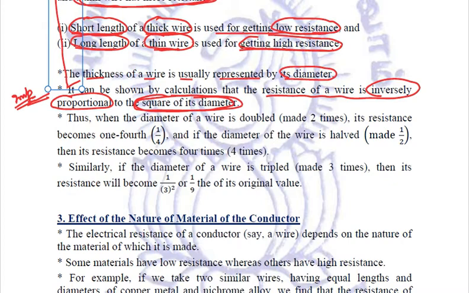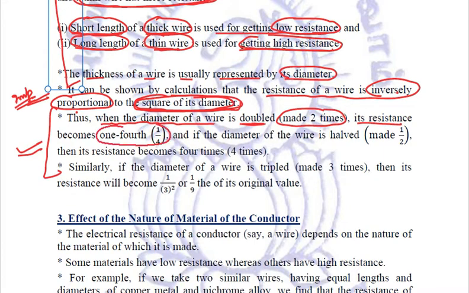I repeat it once again that the resistance of a wire is inversely proportional to the square of its diameter. Therefore, when the diameter of a wire is doubled, that is, if it is made 2 times, its resistance will become 1/4. And if the diameter of the wire is halved, that is made 1 by 2, then its resistance becomes 4